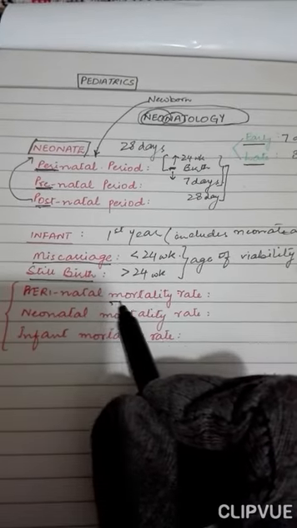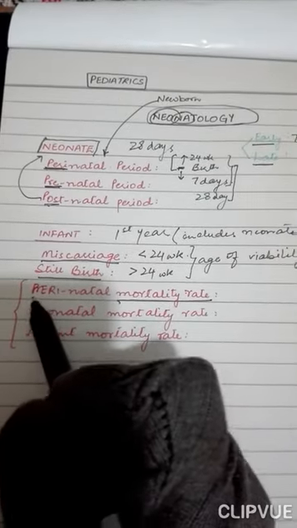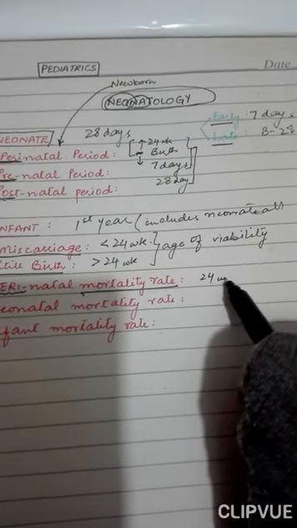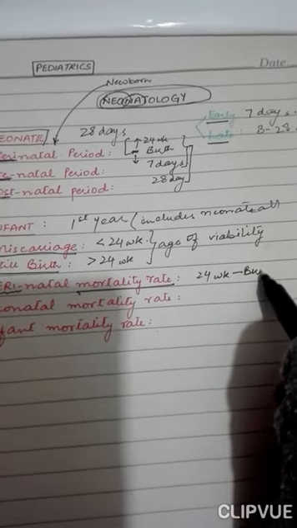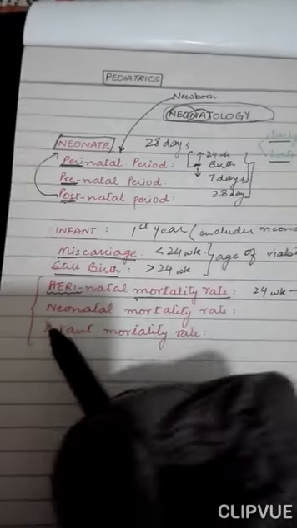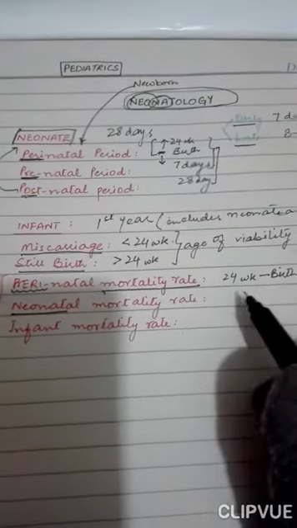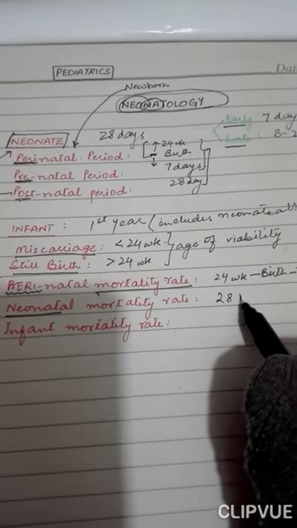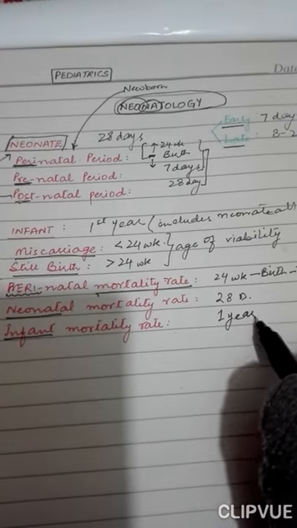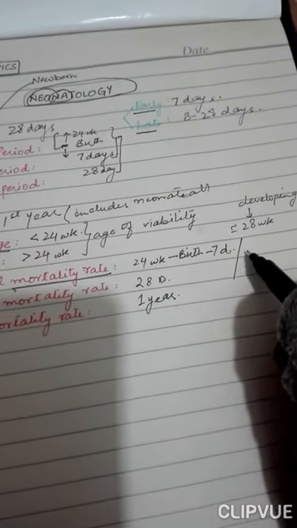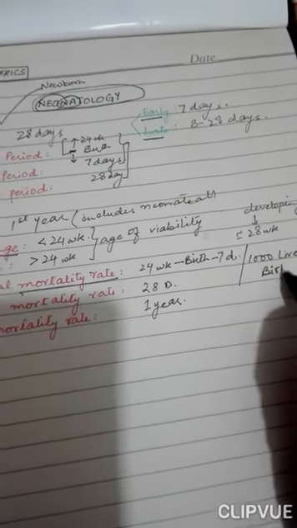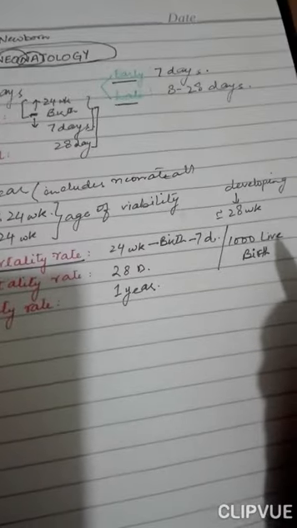Now we come to a few basic definitions of mortality rates. Perinatal mortality rate, as we have defined the perinatal period previously, is the death of a fetus or a newborn from 24 weeks till 7 days of life. Neonatal mortality rate is the death rate in the neonatal period. Infant mortality rate is the death rate in the first year of life. These are calculated per 1,000 live births, like the number of dead babies per 1,000 live births.